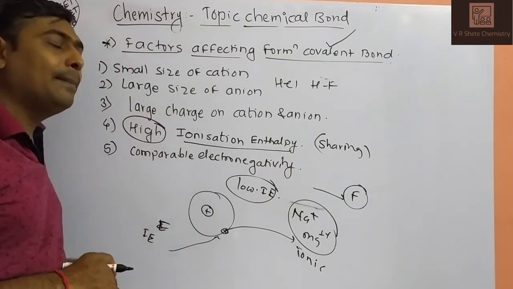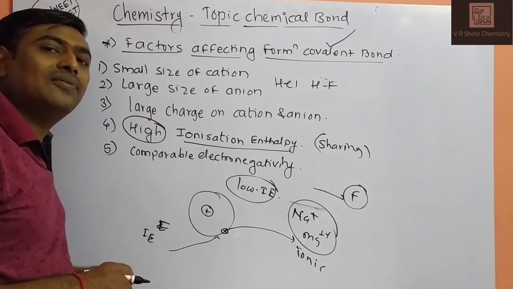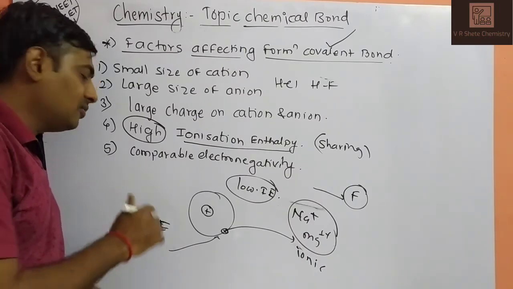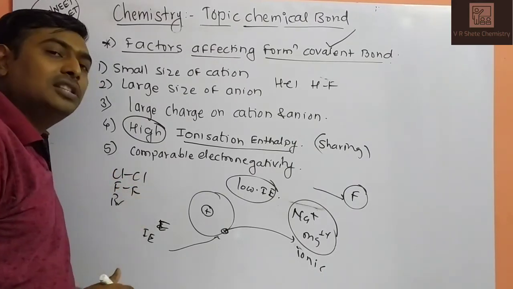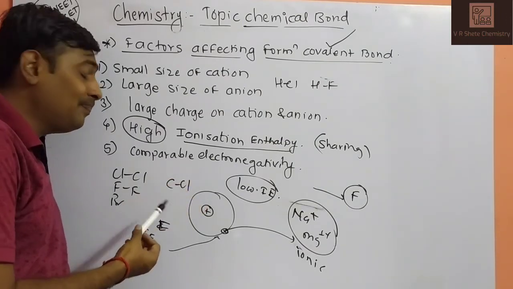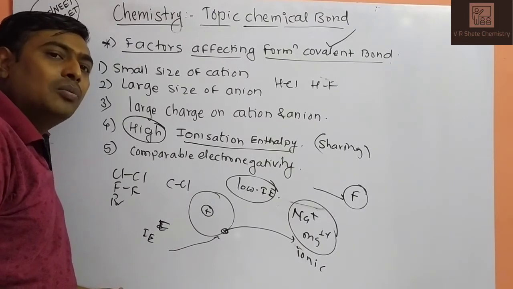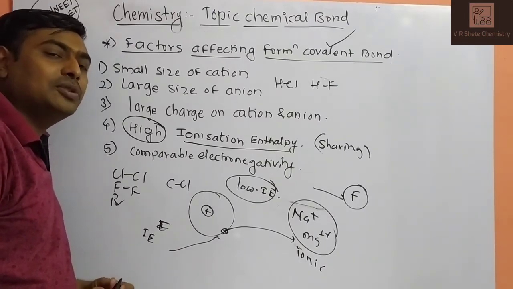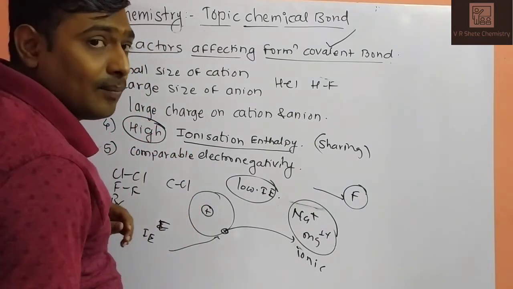The next one is compatible or comparable electronegativity. If two atoms form a bond, as in the Cl2 molecule, the F2 molecule, the Br2 molecule, or generally CCl4 molecules, they have compatible energies and compatible electronegativity. So they form stronger covalent systems. So these are the factors affecting covalent bonding.